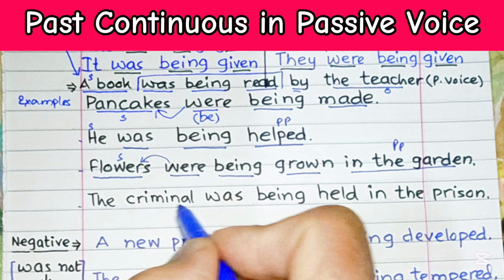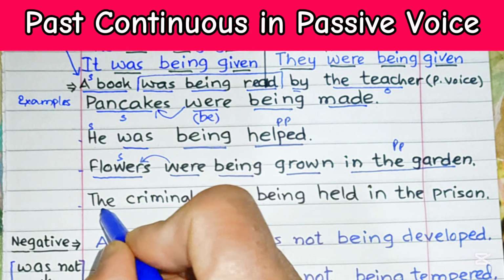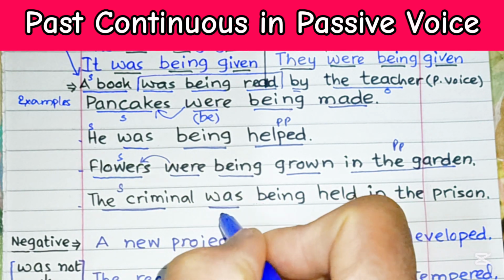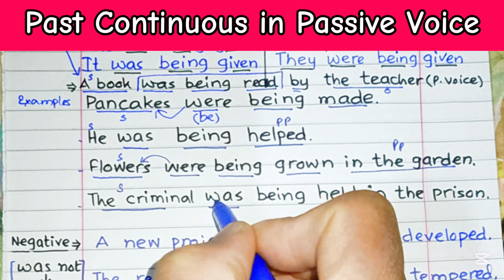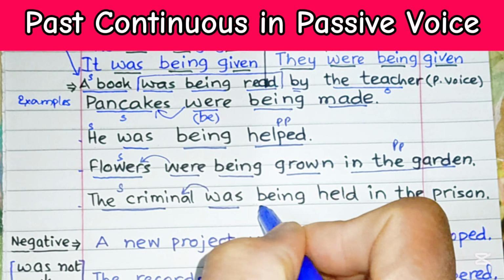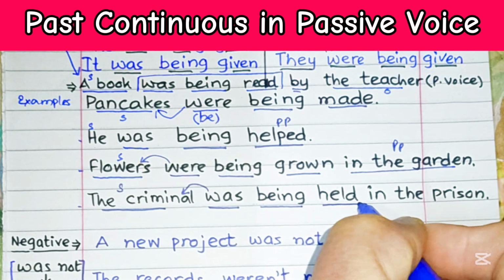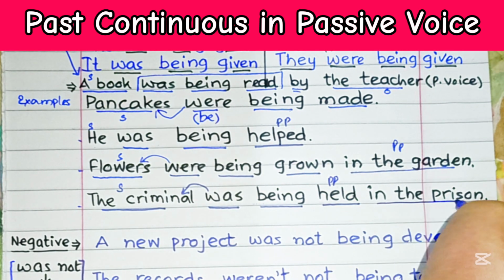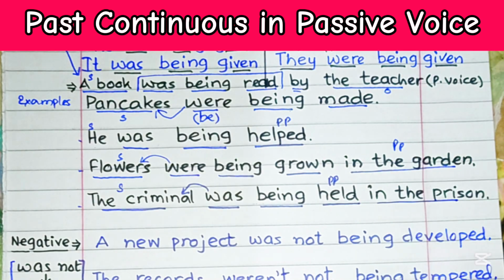Now this sentence: the criminal was being held in the prison. The criminal over here is the subject, then the verb be in the form of was matches the subject. The criminal was, then being shows continuity, and this is the past participle form of the verb hold. In the prison is a prepositional phrase.